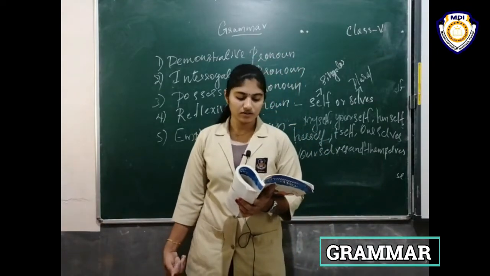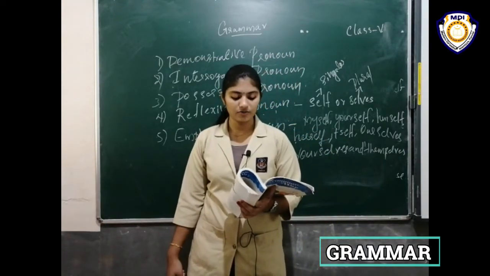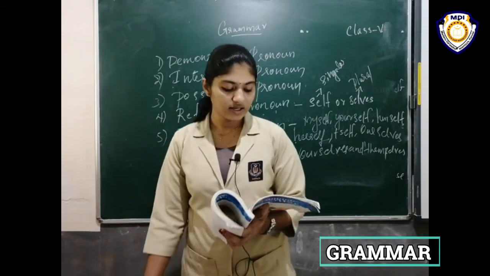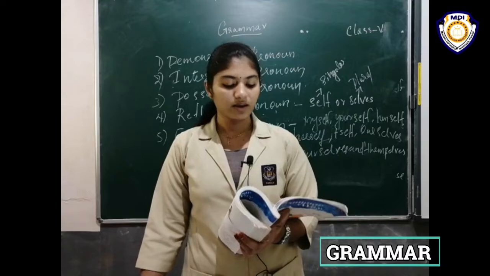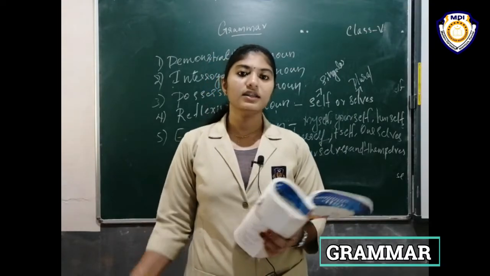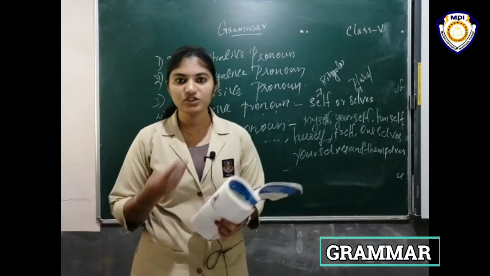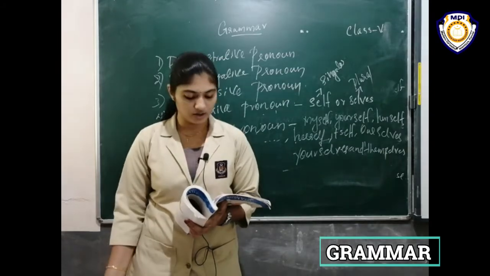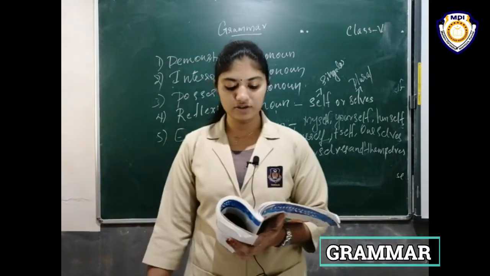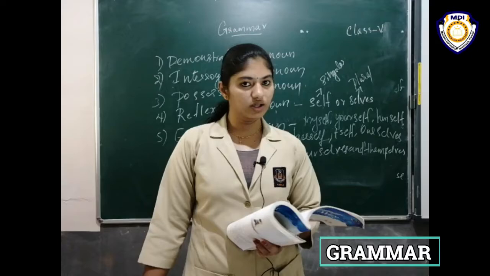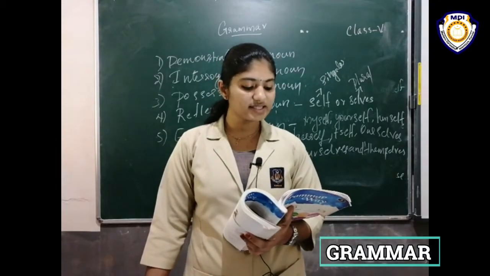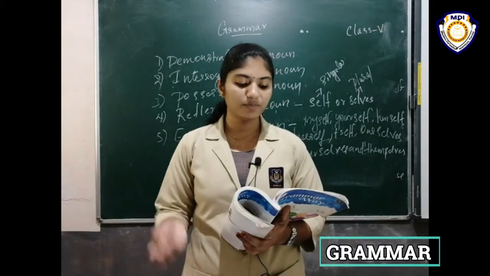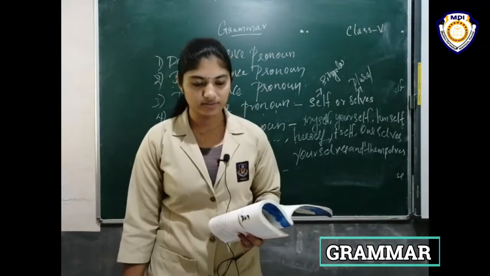The pronoun her refers to the feminine gender, singular. So when the noun Charu changes to a pronoun, it becomes her. The pronoun her refers to the feminine gender, singular. Did you understand the connection? Here the noun is singular, so the pronoun must also be singular.